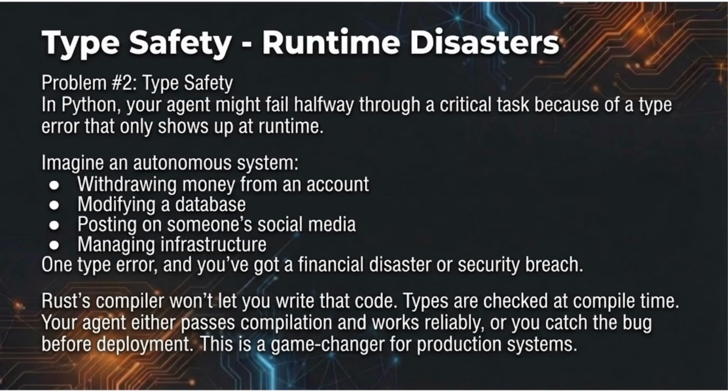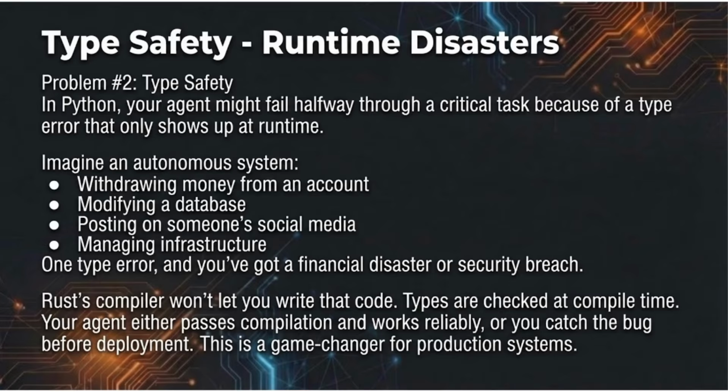Problem 2: type safety in Python. Your agent might fail halfway through a critical task because of a type error that only shows up at runtime. Imagine an autonomous system withdrawing money from an account, modifying a database, posting on someone's social media, managing infrastructure, one type error.